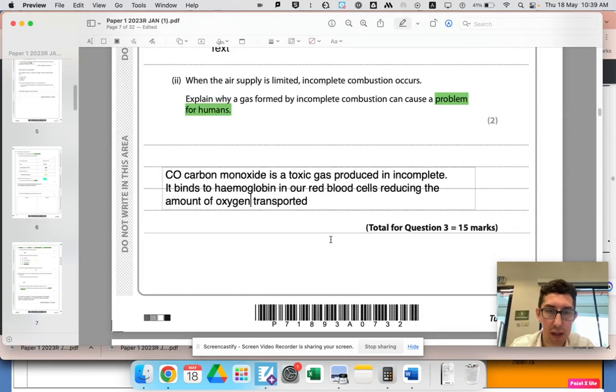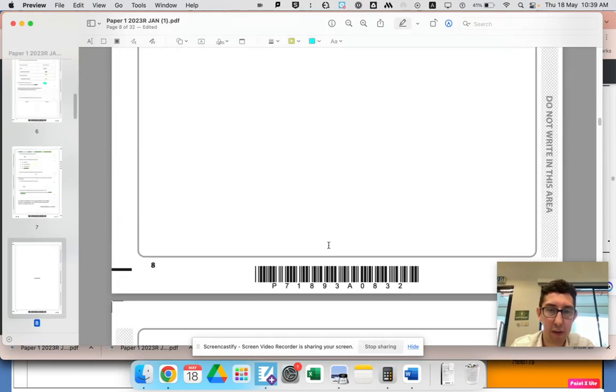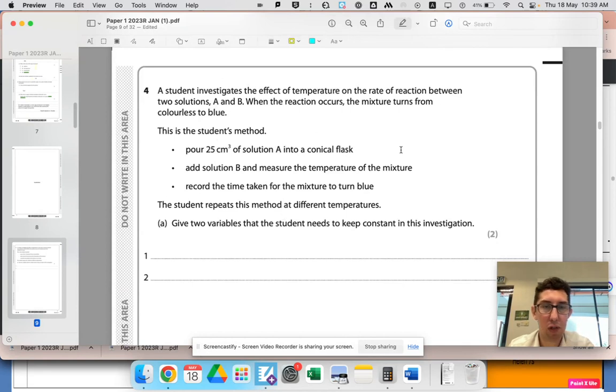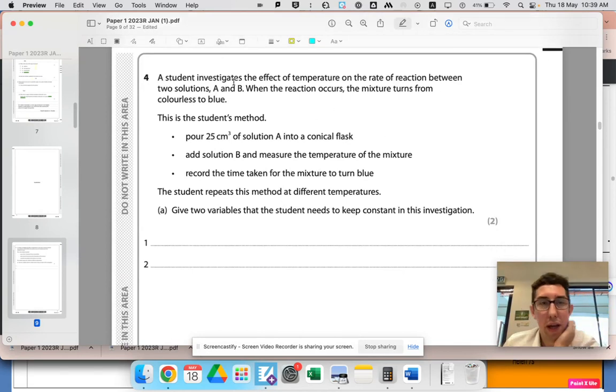Okay, let's move on. Question 4 is about rates of reaction. Pause the video, have a look. A student investigates the effect of temperature on the rate of reaction. Let's highlight that. Do try and get into the habit of highlighting the key important stuff.